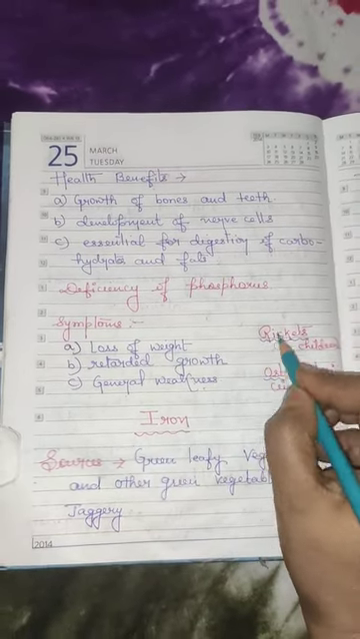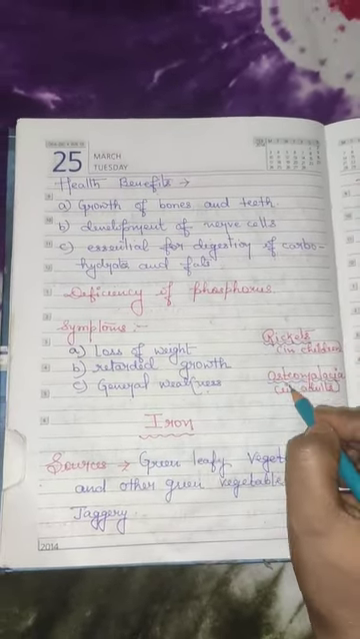Now, 2 diseases I have written here. One is rickets, which we already mentioned in the previous class, and which is found mostly in children. And the second one is osteomalacia, which is found in adults. Clear? Number 3 is your iron.